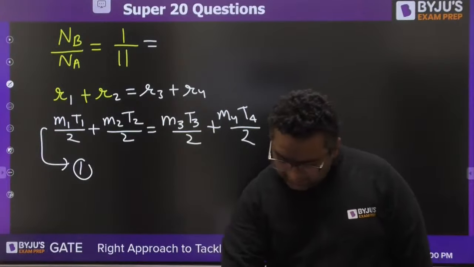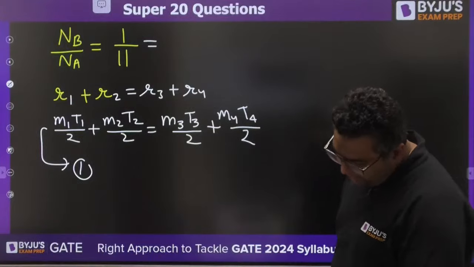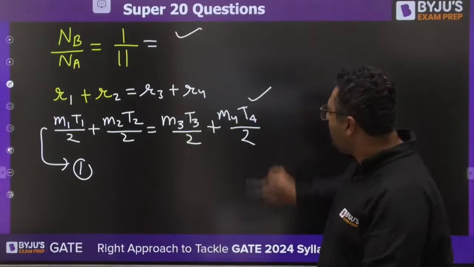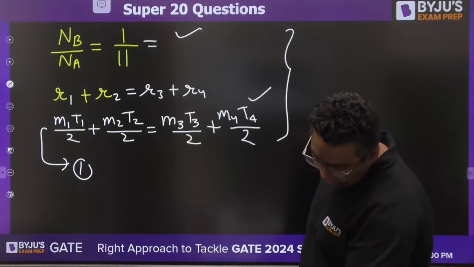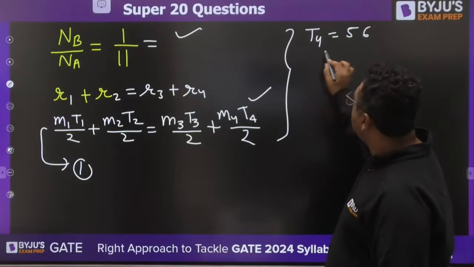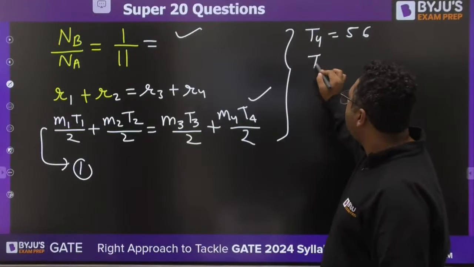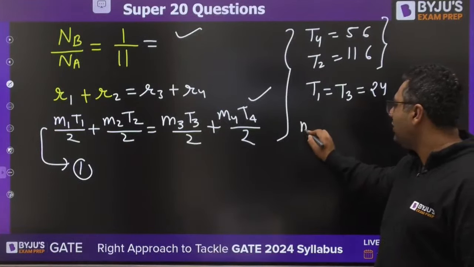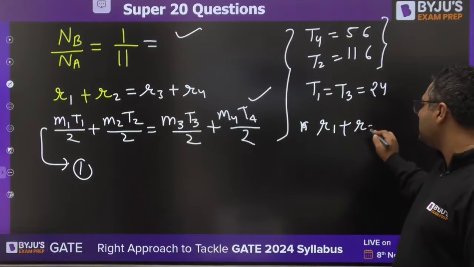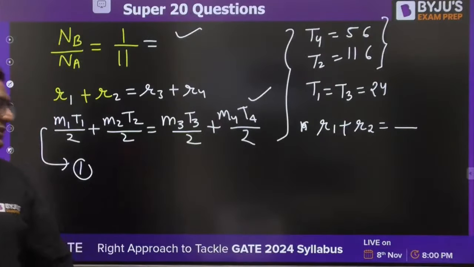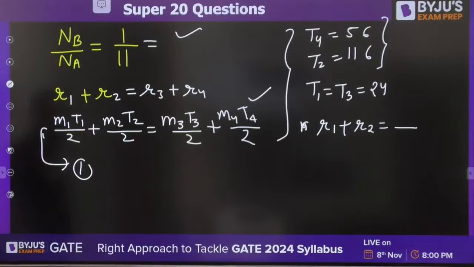When you will be solving, I am telling you the direct values. From here you will get the equation to be, first of all, this is one equation, this is second equation. After solving, you can find out the number of teeths. You will be getting number of teeths T4 as 56, number of teeths T2 as 116. So once you get this, you already know T1 and T3 are already mentioned as 24. So now you can write down R1 plus R2 is the center distance. You can find out that. Okay. This is just the matter of calculation. Solving two equation, you will get the answer.